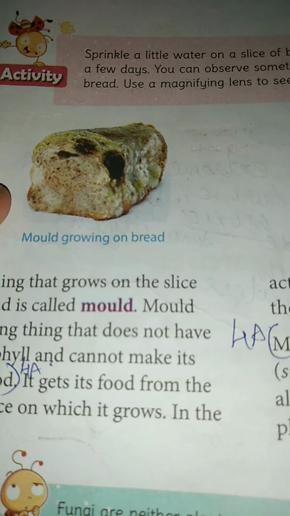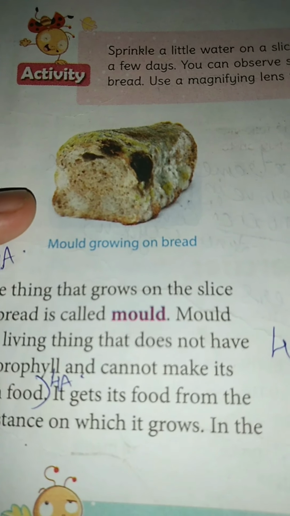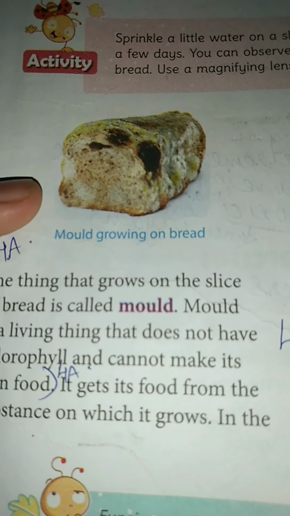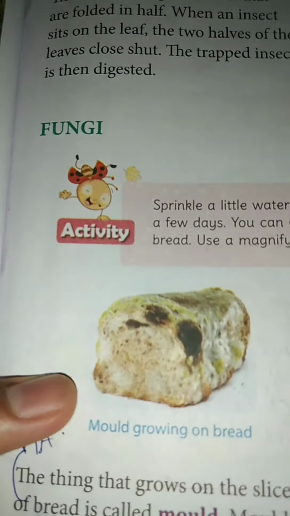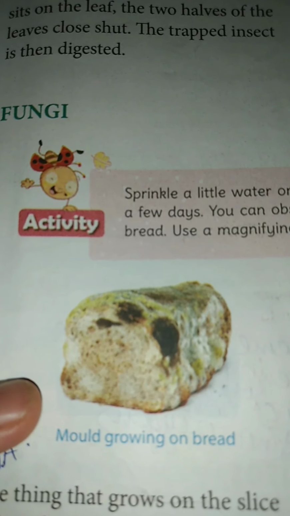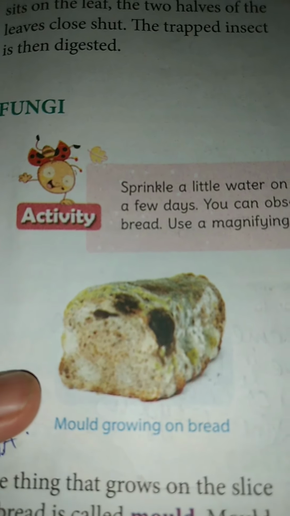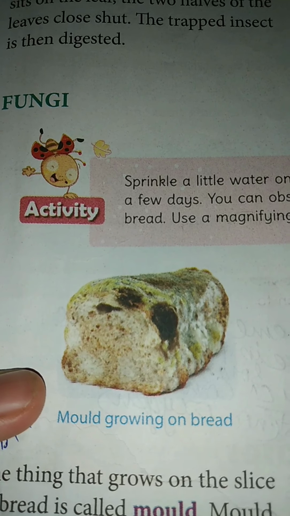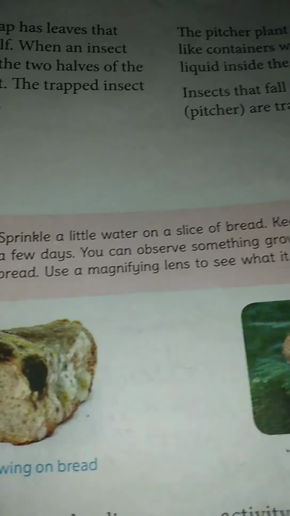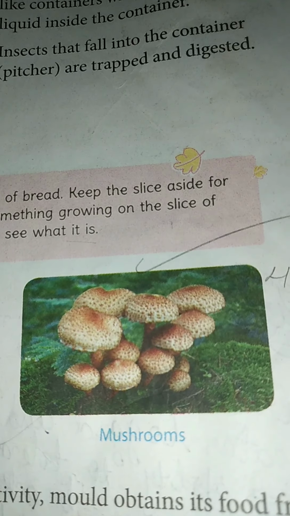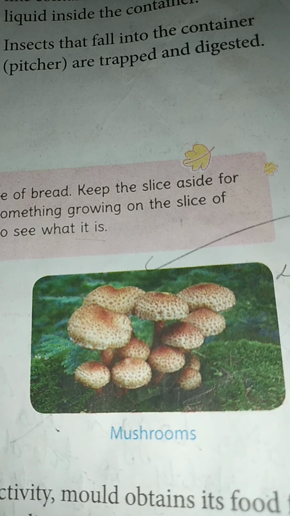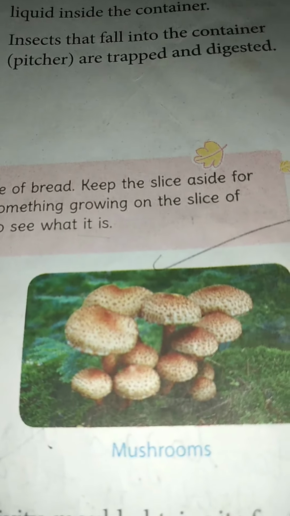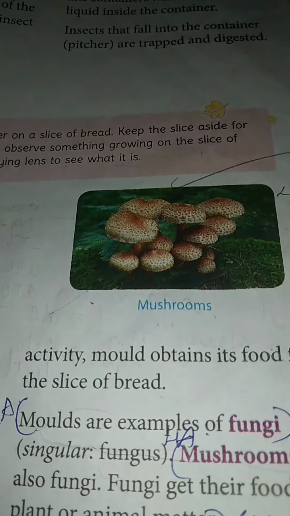The mold is a living thing that does not have chlorophyll and it cannot make its own food. Okay, next, this is about the mold. The mold grows on the bread, and molds are examples of fungi or fungus. Next, mushrooms are also fungi, and fungi get their food from plant or animal matter. So that is about the mushrooms. You can write this for 2 marks or 3 marks, and you will get full marks.